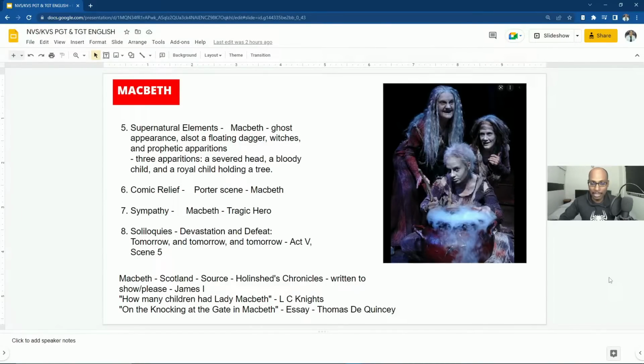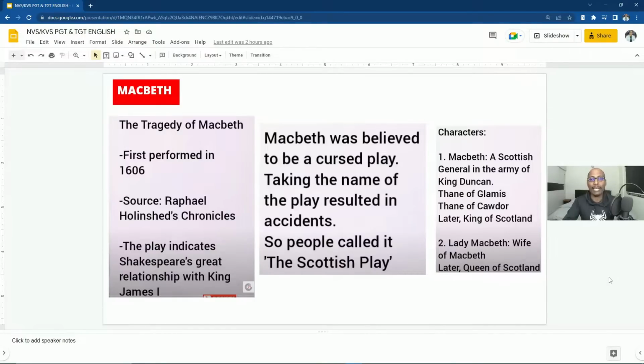Okay, now let us go to the next slide. Now I am going to explain the story of Macbeth. Now what is this Macbeth? It is a tragedy. The full title of Macbeth is The Tragedy of Macbeth, and it was first performed in 1606. Then the source of this play is Raphael Holinshed's Chronicles, the source for Shakespeare. Then the play indicates Shakespeare's great relationship with King James I. So King James I is believed to be a descendant of Banquo.